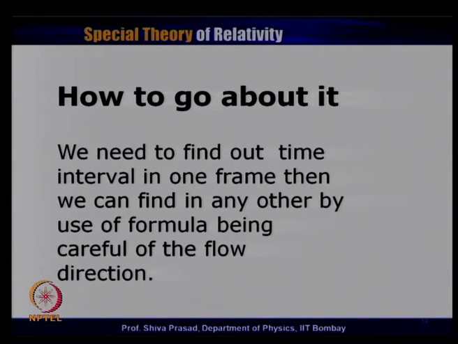If we have understood this, then let us decide how we go about this particular problem. Once we know the path, once we know the flow chart, then we can find out the time interval in any of the frames and, following the flow chart, we can always find out the time interval in any other frame. That's what I have written. We need to find out the time interval in at least one of the frames. Then we can find it in any other by use of the formula, being careful of the flow direction. That's very important, that we have to be clear about the flow direction. Once we do that, then we can find it without any error.